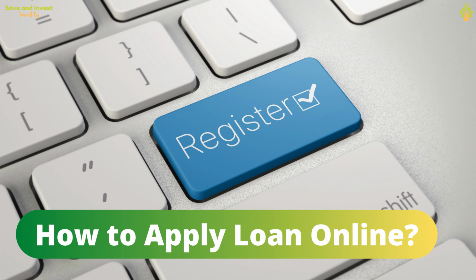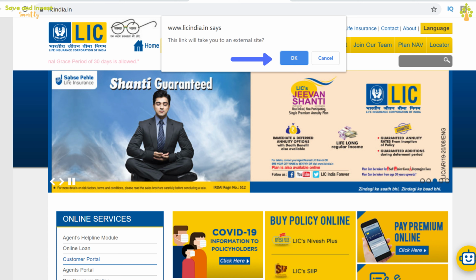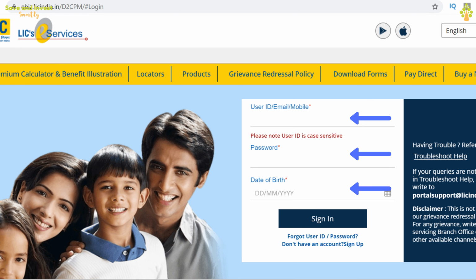Now let us see how you can apply for this loan on your LIC policy online. From your browser, visit licindia.in. You will go to the home page of LIC. On the left hand side, you will see an option called Customer Portal. Click on that. This will pop up a message saying that it's taking you to an external site. Click OK for that. Now you will get a page where you have an option for logging in using the button called Registered User. Click on Registered User. Fill up your username, password, and the date of birth and sign in.